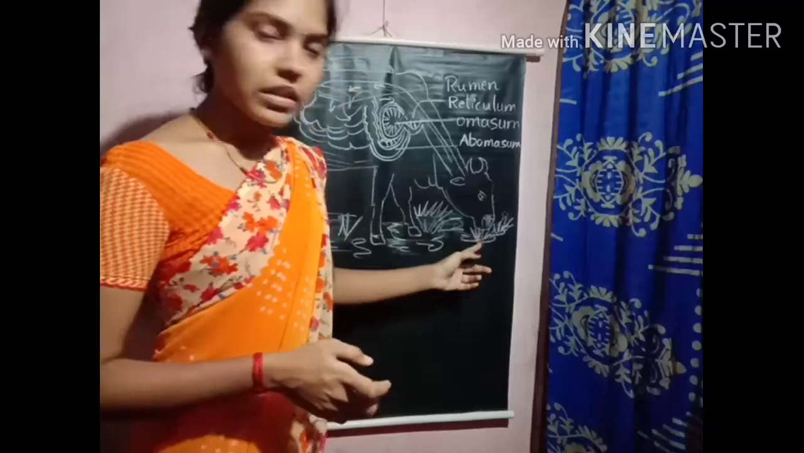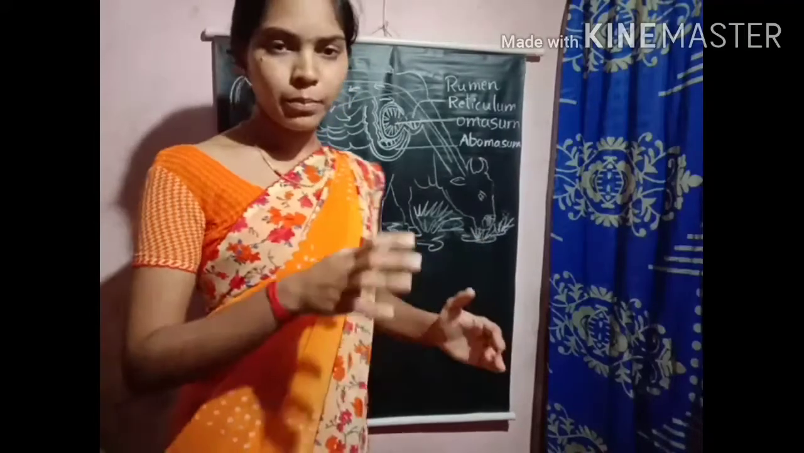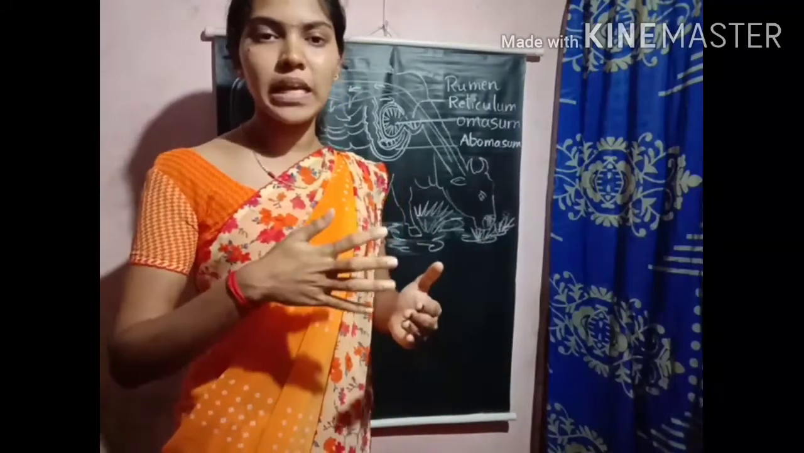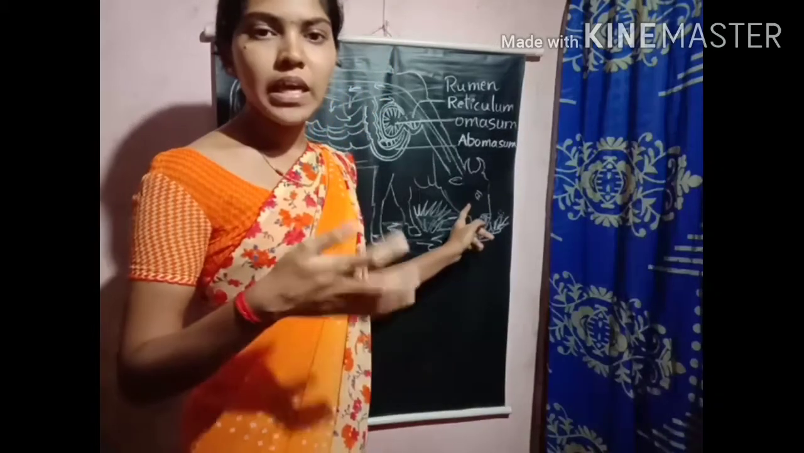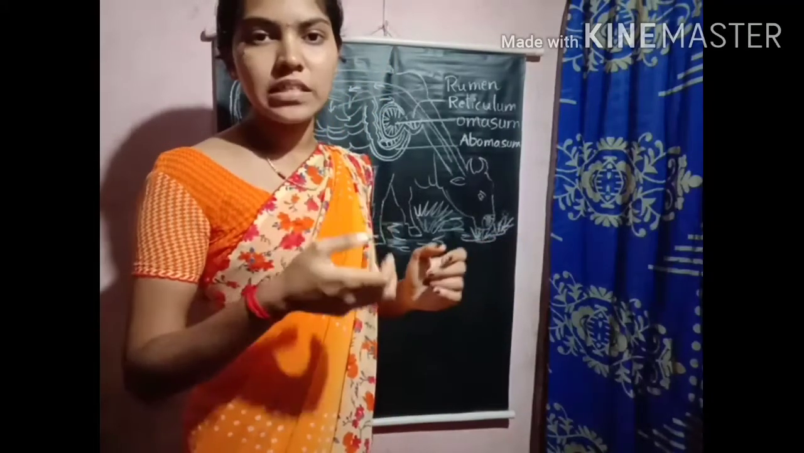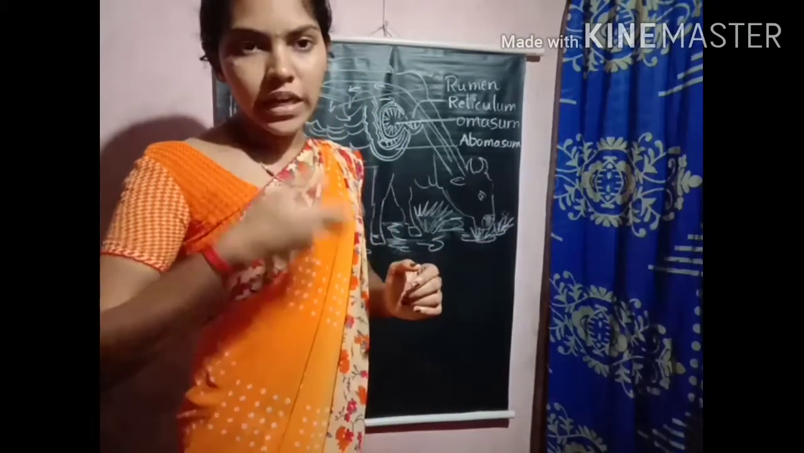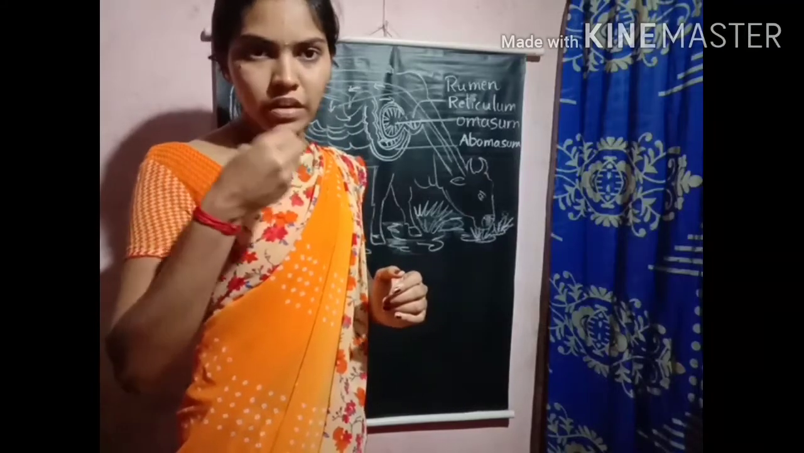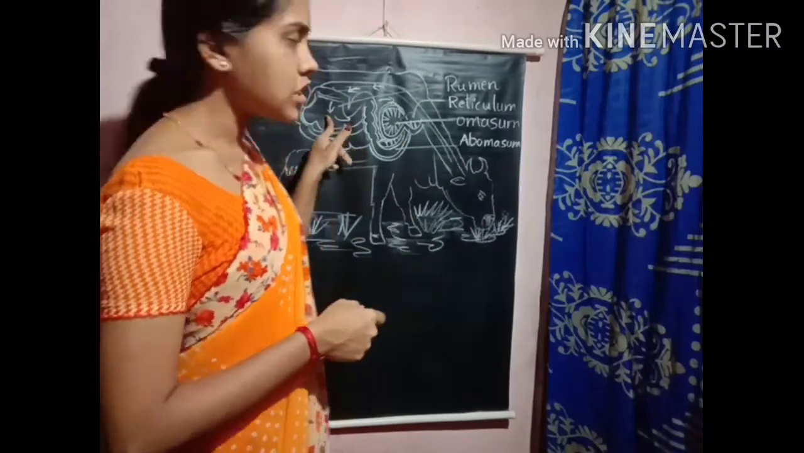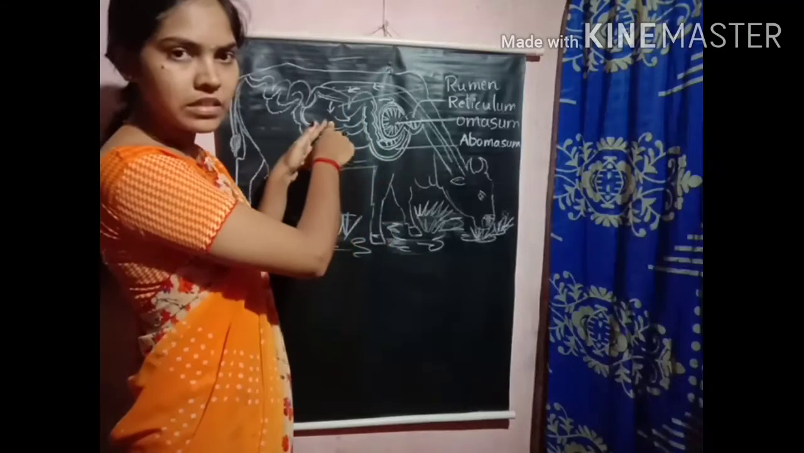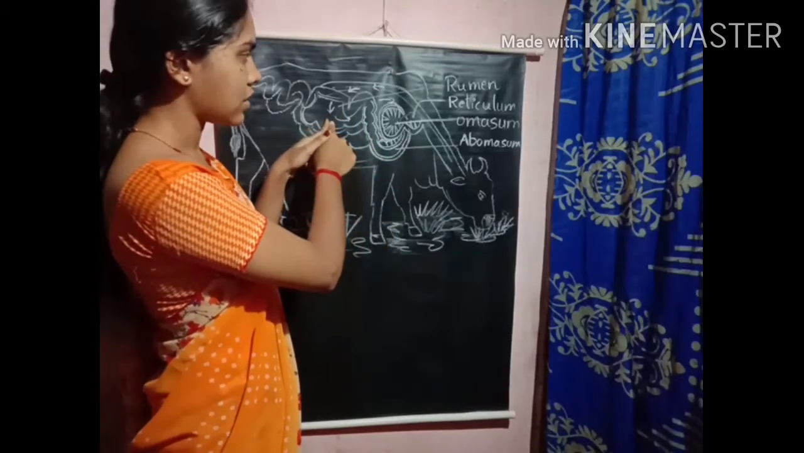Okay, the steps are similar. They will ingest the food through the mouth, and by making use of the salivary glands, teeth and tongue, they will digest the food in the mouth and take it to the first chamber in the stomach. Rumen is the first chamber in the stomach.